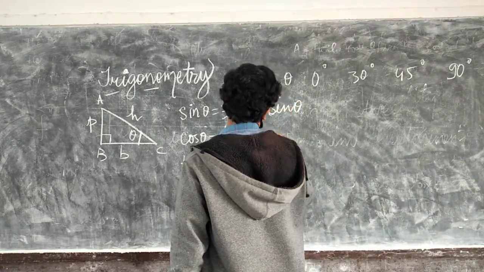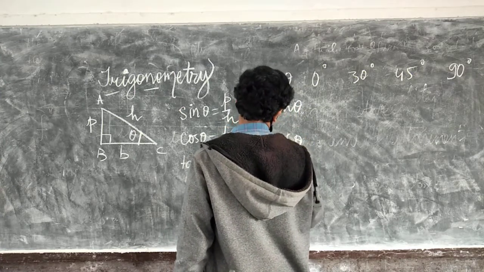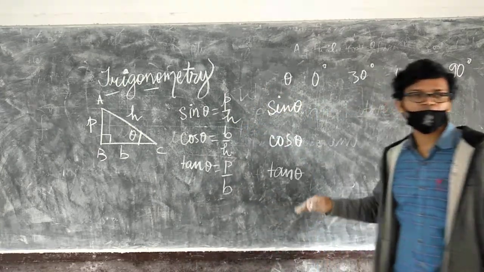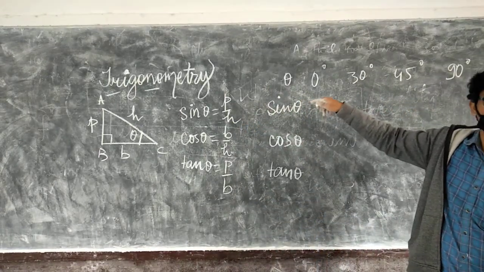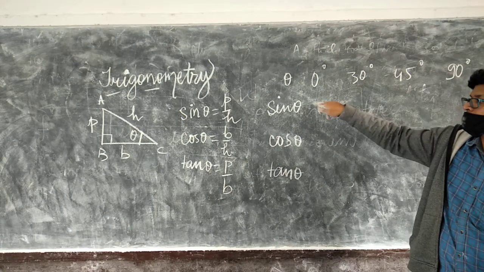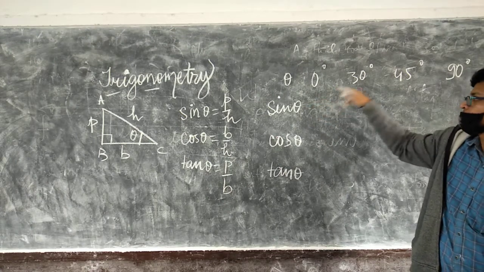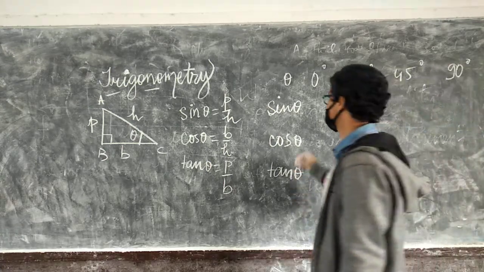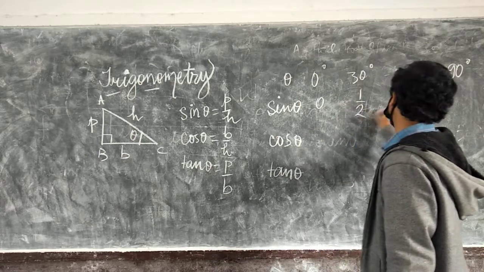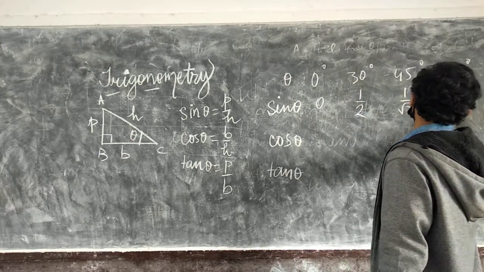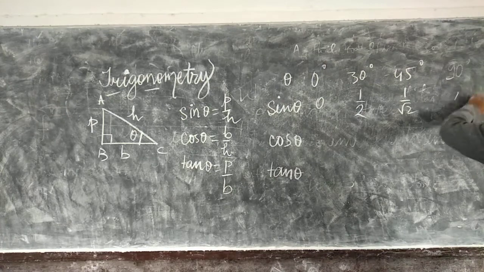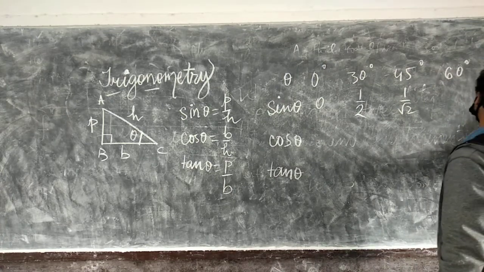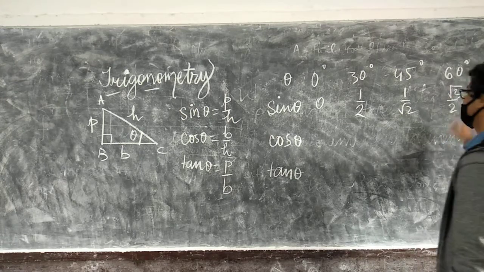Here sin theta, cos theta, tan theta. I will write the value of sin theta here. Sin of 0 is 0, sin of 30 is 1 by 2, sin of 45 is 1 by root 2, sin of 60 is root 3 by 2, and sin of 90 is 1.